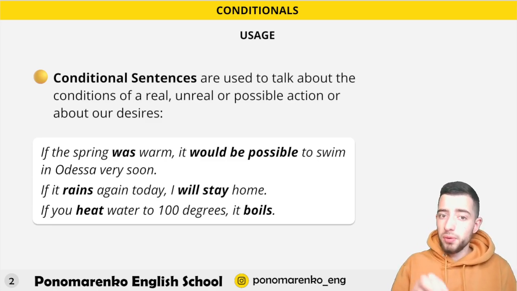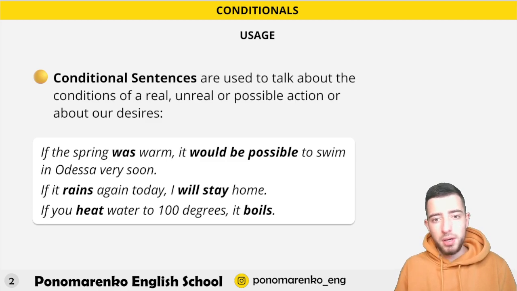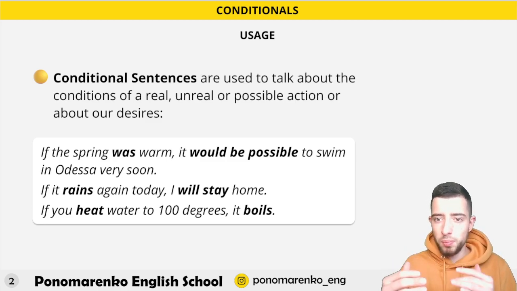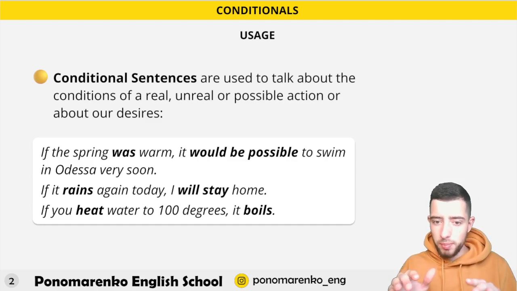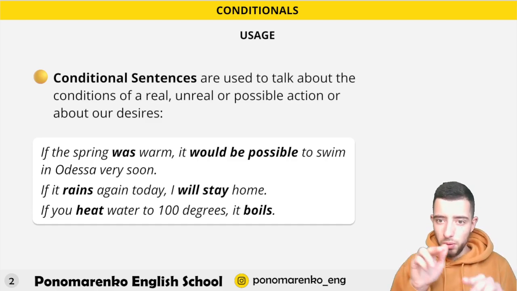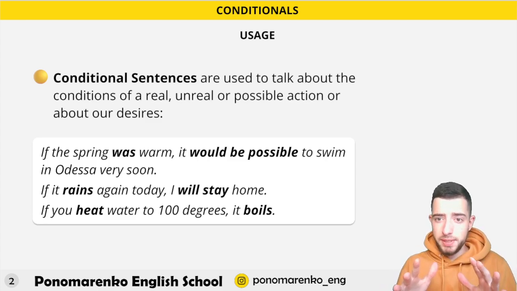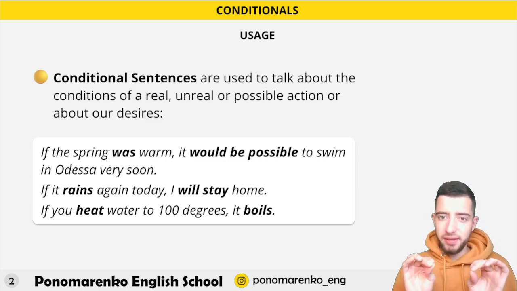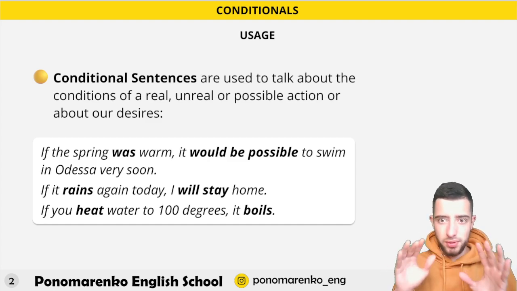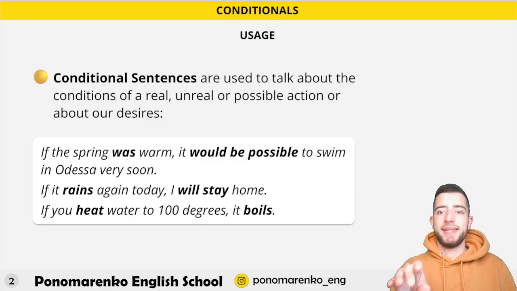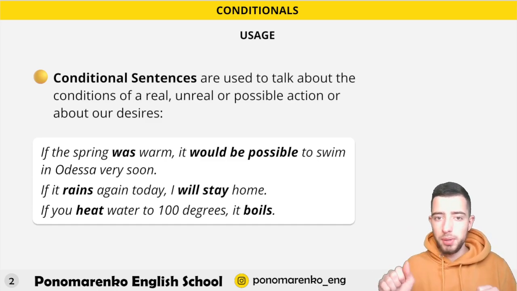And the last one: if you heat water to 100 degrees, it boils. Again, we have two parts. I think these two parts are very easy to recognize because we have a comma. But this comma won't be here forever, because it depends on the order of these parts. If you say the sentence backwards, like, I will stay home if it rains again today, then there is no comma. But anyway, the last sentence here, if you heat water to 100 degrees, it boils, you have present simple and present simple,